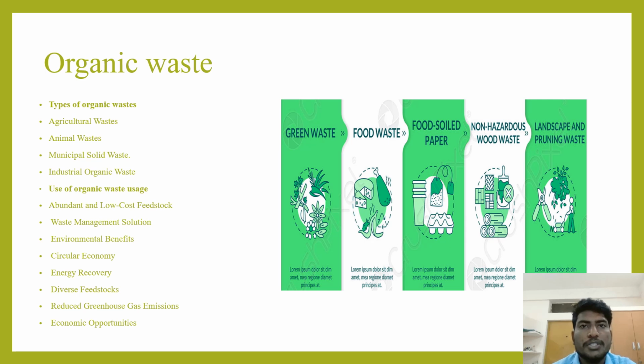And diverse feedstocks: there are diverse feedstocks, like animal waste, agriculture waste, and many other wastes. If one waste is not available, we can go for another waste and get the feedstock, so that can be useful. And reduced greenhouse gas emission: fossil fuels emit a lot of greenhouse gases that create the greenhouse gas problem, but in this case, they release only fewer greenhouse gases.